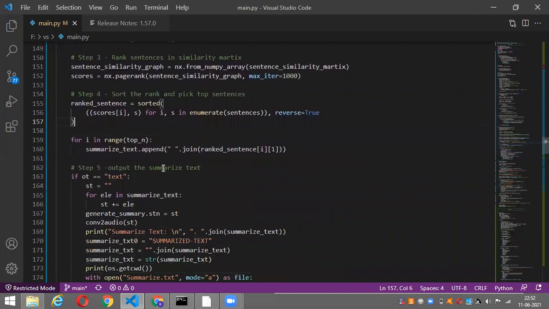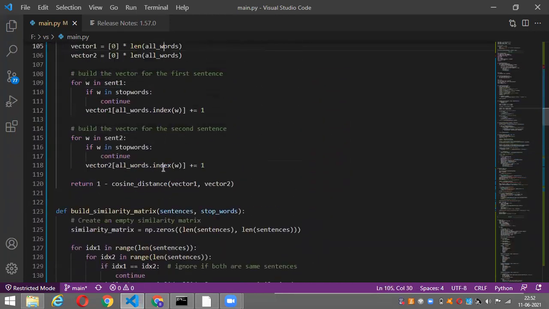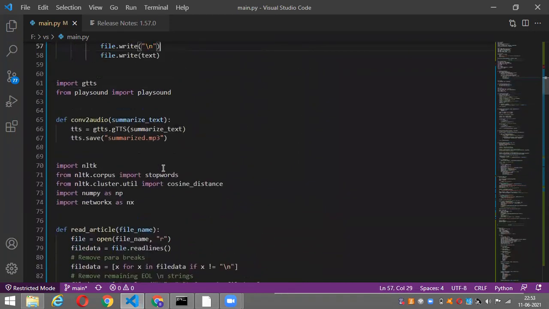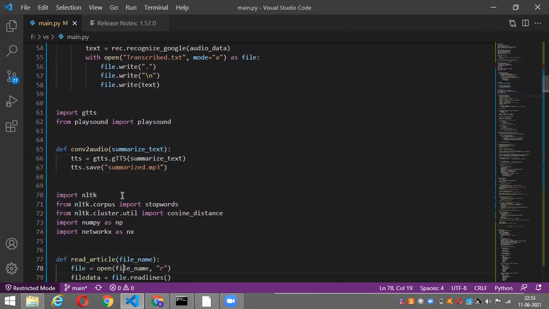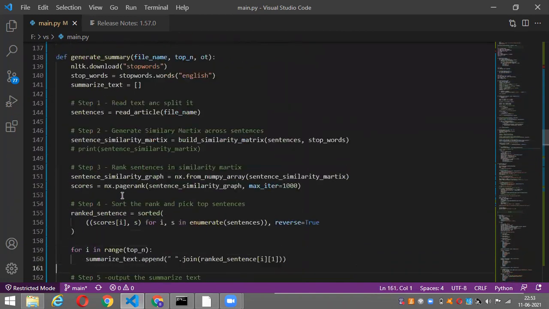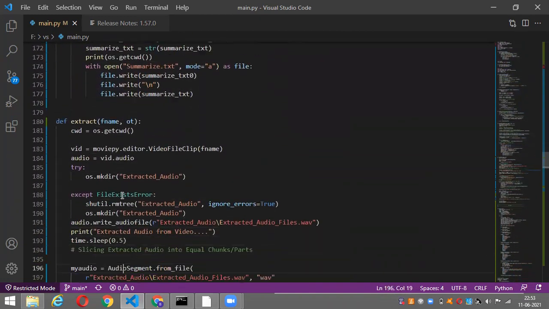After obtaining the summary as text, we display the text on the screen and then convert this text into audio. Here we wrote the convert to audio function, which uses the Google text to speech API, and it converts the summarized text into summarize.mp3, and then we display the mp3 as well as the video to the user.